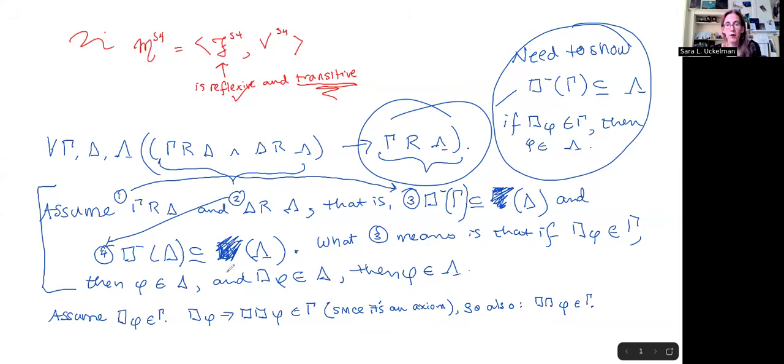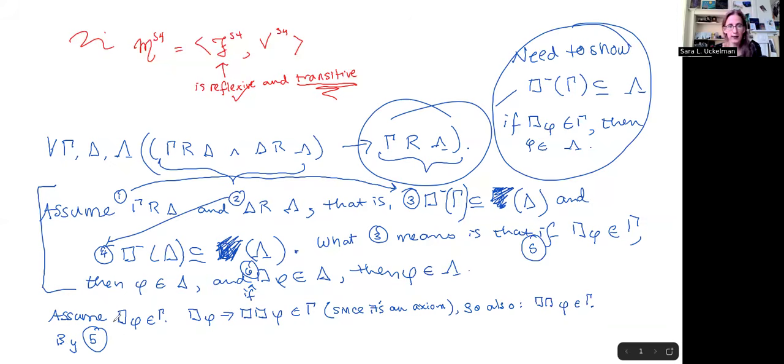And now we can go back and use these other facts that we have. So I'm going to label this one as 5 and this one as 6. So by 5, we have that if box some formula is in gamma, then take a box off and that result is in delta.